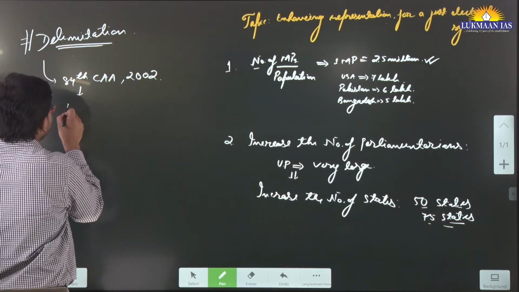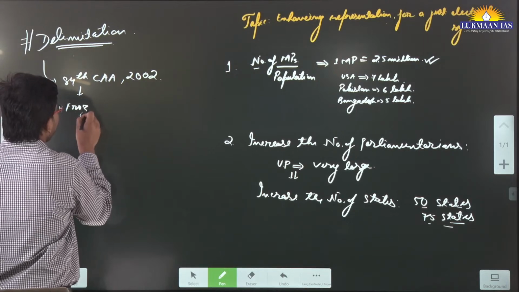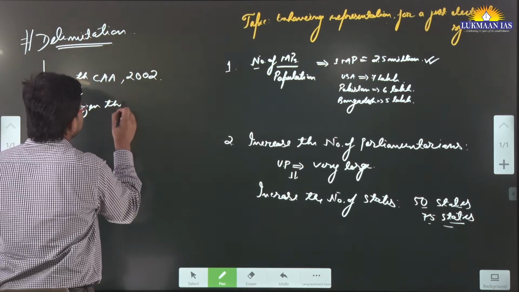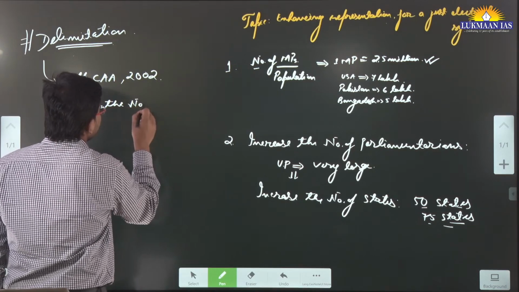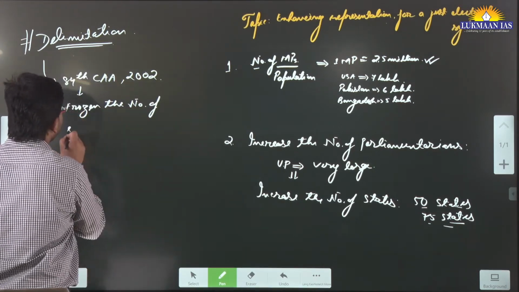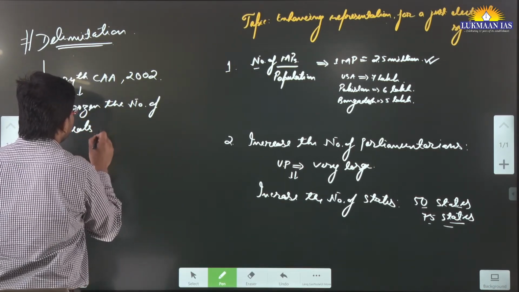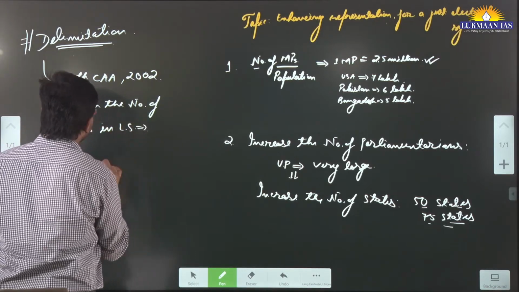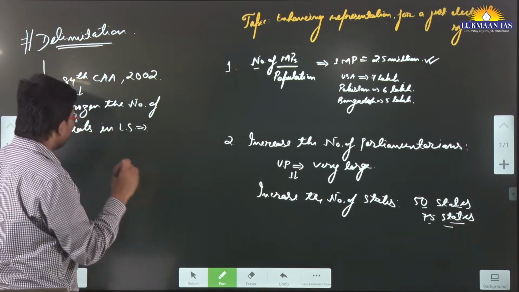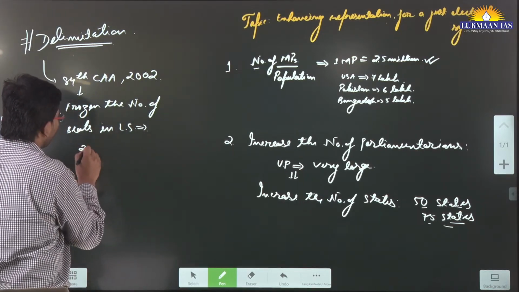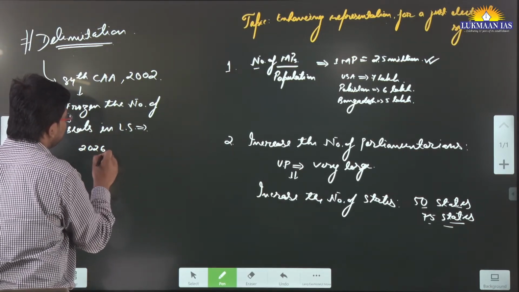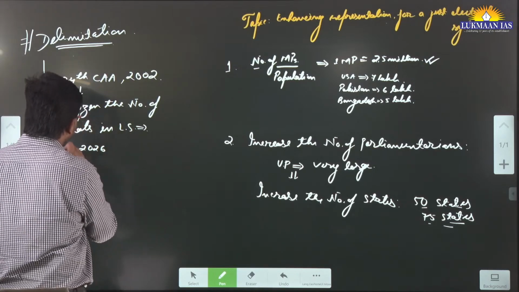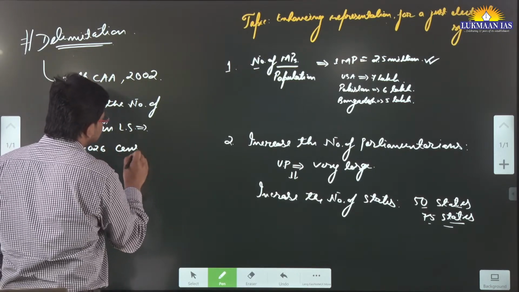Accordingly, they have frozen the number of seats in the Lok Sabha, and this can be looked at once again only after the 2026 census.